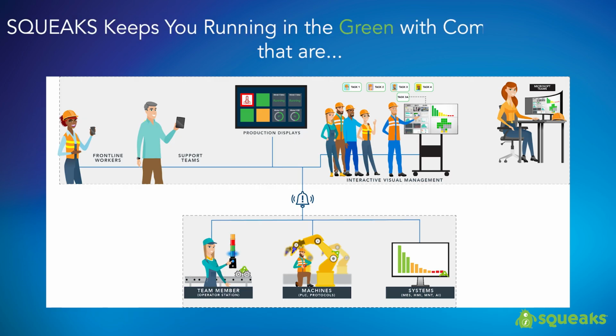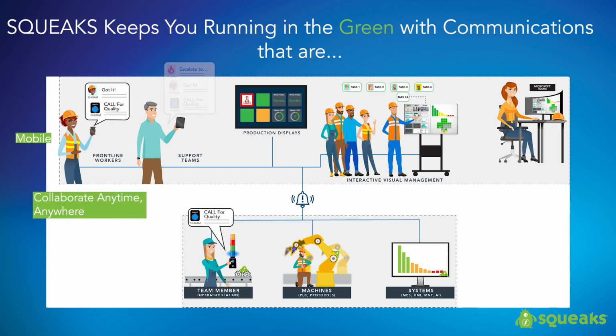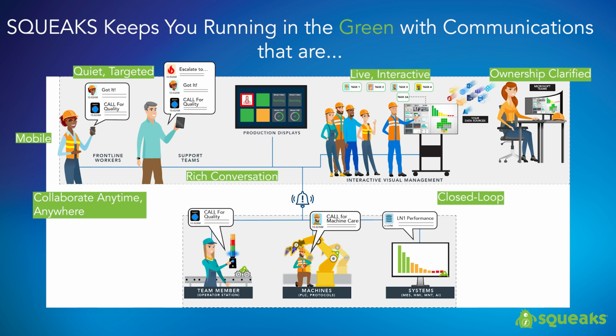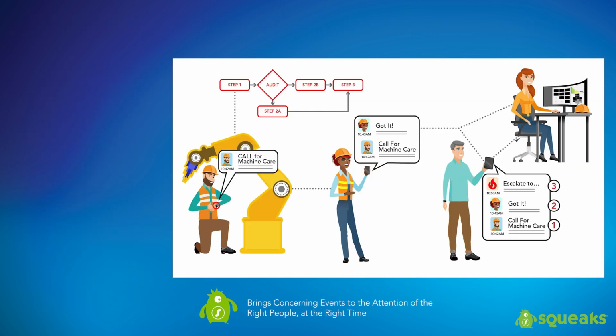SQUEAKS keeps you running in the green with communications that are mobile. Your employees cover more ground and collaborate immediately, anytime, anywhere. Targeted. Alerts are quiet, directed, and relevant based on employee roles and responsibilities. Richer. Messages can be predefined, concise, and can include photos and videos for greater clarity. Closed loop. The ownership and status of every event is clearly defined. And digital, with visual management boards that are synchronized with up-to-the-moment information so employees can spend more time analyzing the data and less time collecting it.